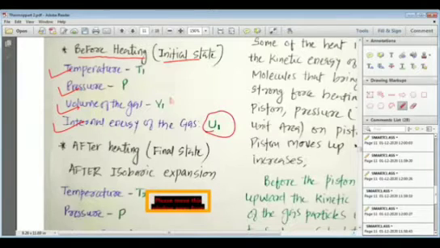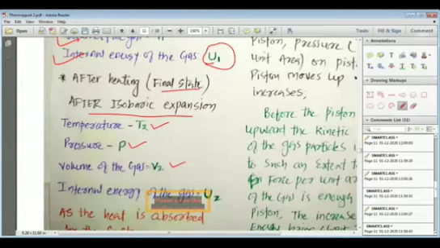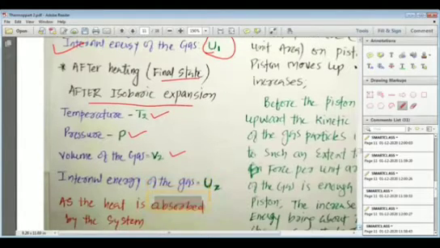After heating, that means at the final state, the isobaric expansion, the temperature is T2, pressure is P, volume is V2, and the internal energy is U2.